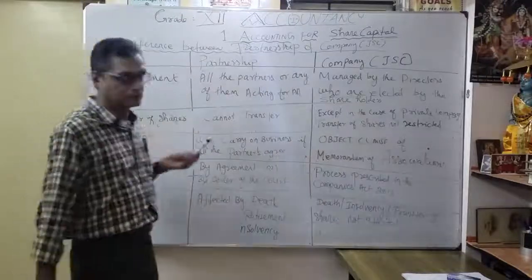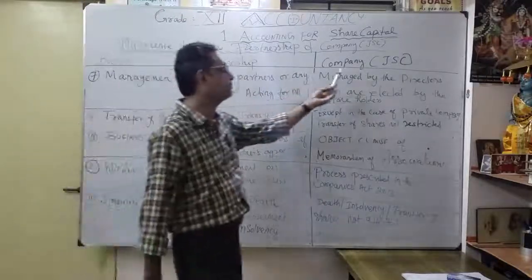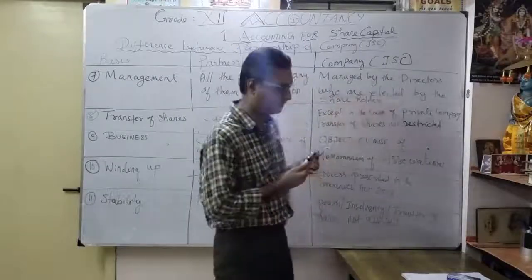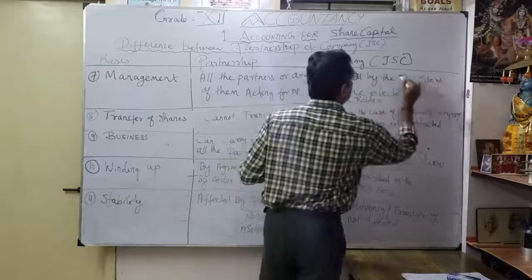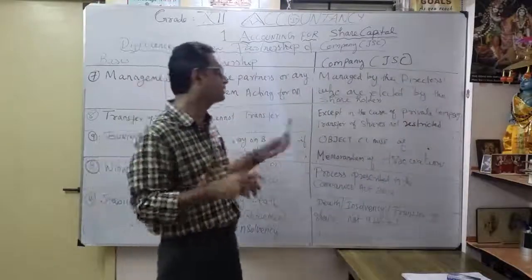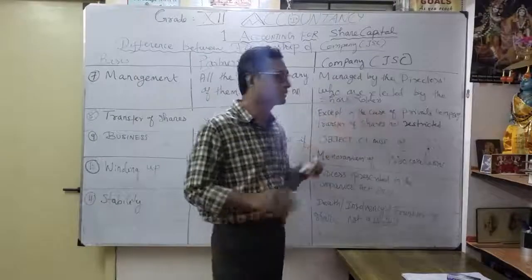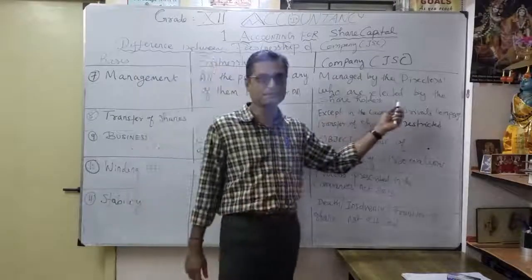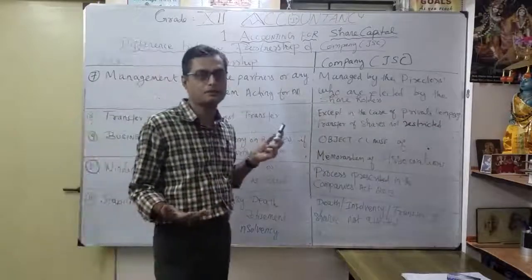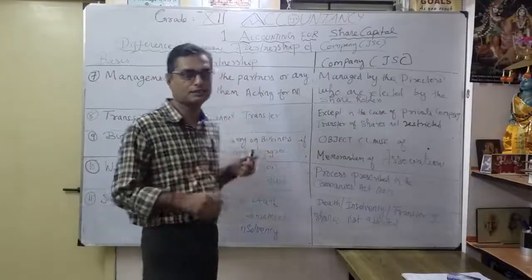Under management, how are they managing the business? But in a company, a joint stock company, it is managed by the directors. Correct? Yes, the directors manage the business. They are elected by the shareholders. So here the directors run the business. In a partnership, maybe all the partners or only one of the partners acts for all. Correct? That's a very, very important point.